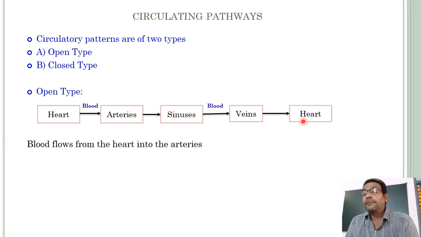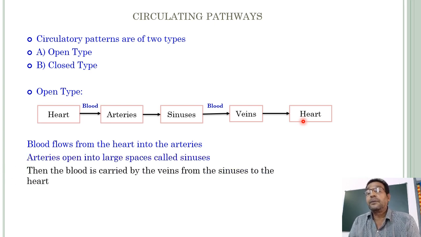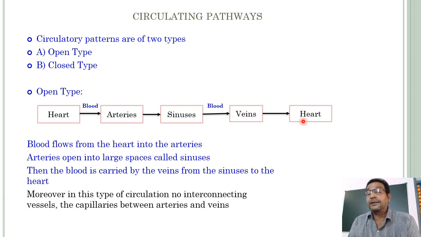Blood flows from the heart into the arteries. Arteries open into large spaces called sinuses. Then the blood is carried by the veins from the sinuses to the heart.